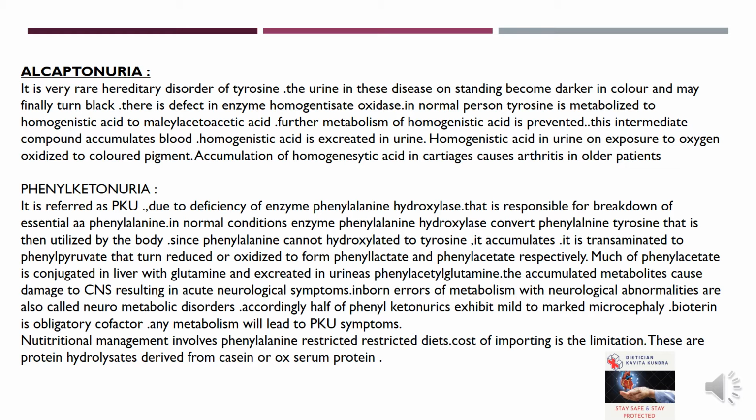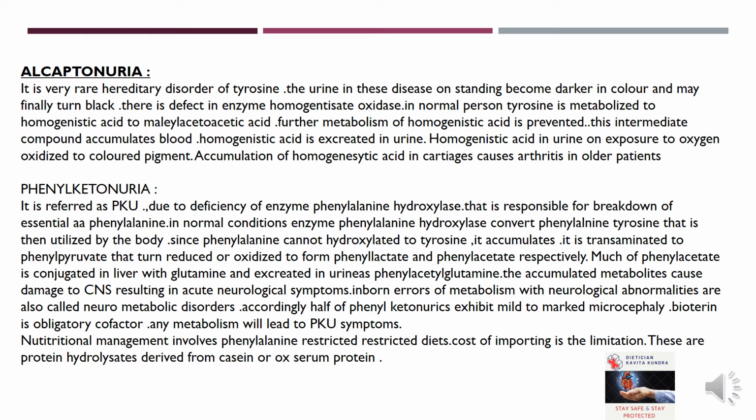This is a defect in the enzyme homogentisate oxidase. In a normal person, tyrosine is metabolized to homogentisic acid and then to methyl acetoacetic acid. Here, further metabolism of homogentisic acid is prevented, so this intermediate compound accumulates in blood. Homogentisic acid is excreted in urine, and on exposure to oxygen it is oxidized to a colored pigment. Accumulation of homogentisic acid in cartilages causes arthritis in older patients.